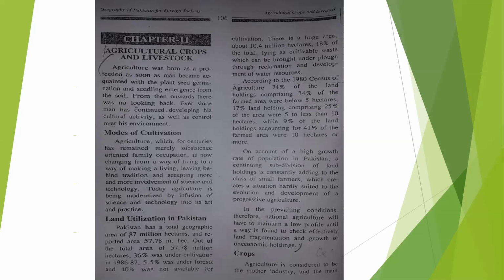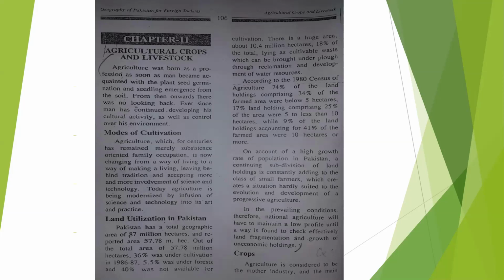According to the 1980 census, like an official count or survey, especially of a population, it was estimated how much population there was in this country. Of agriculture, 74% of the land holdings, comprising 34% of the farmed area, were below 5 hectares. 17% of land holdings, comprising 25% of the area, were 5 to less than 10 hectares, while 9% of the land holdings, accounting for 41% of the farmed area, were 10 hectares or more.